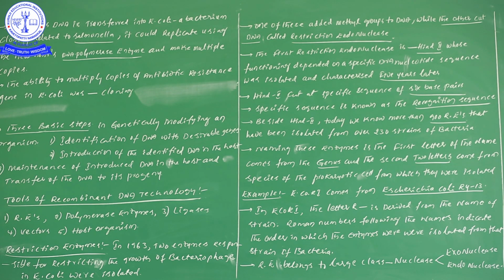Now, information about restriction enzymes is also important from the public examination point of view. Concentrate well. In 1963, two enzymes responsible for restricting the growth of bacteriophage in E. coli were isolated. So what did the scientists observe in 1963? Two enzymes are responsible for restricting the growth of bacteriophage in E. coli.